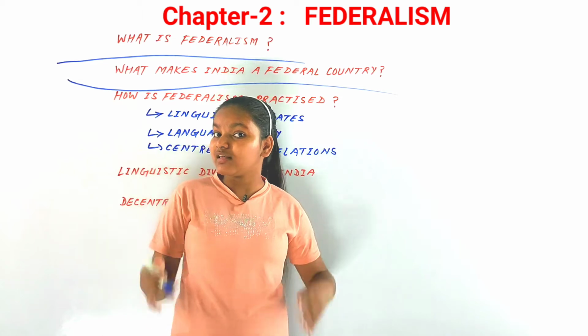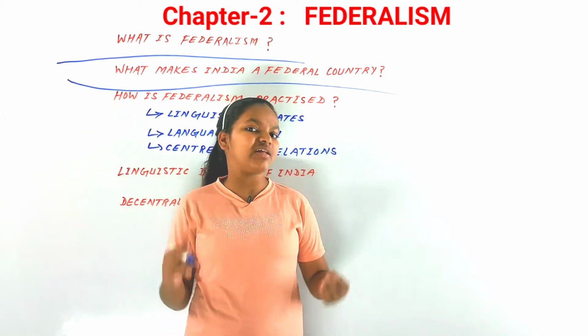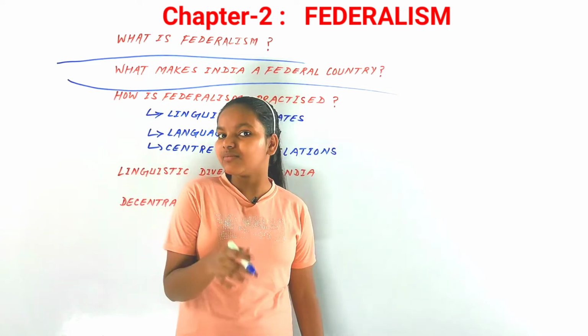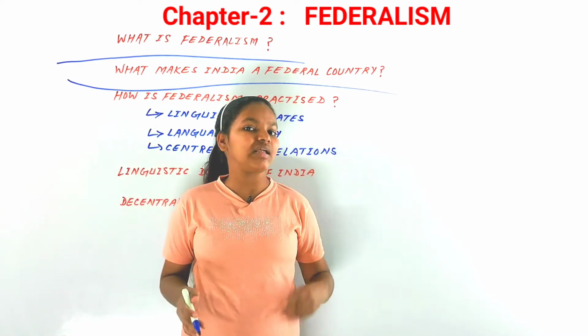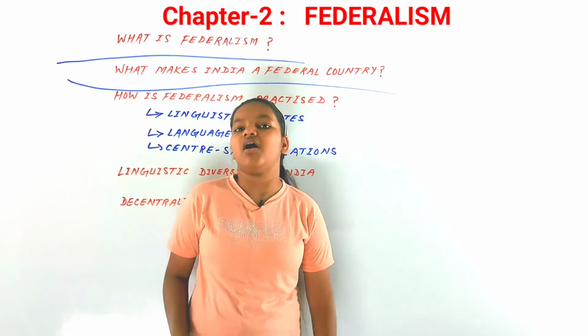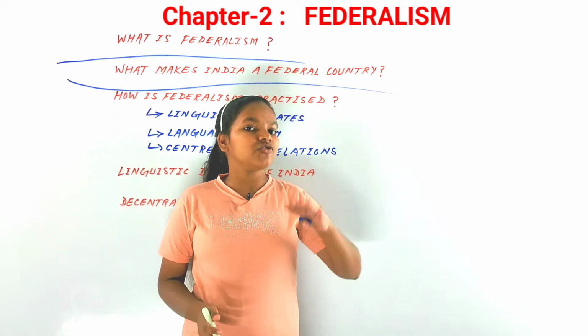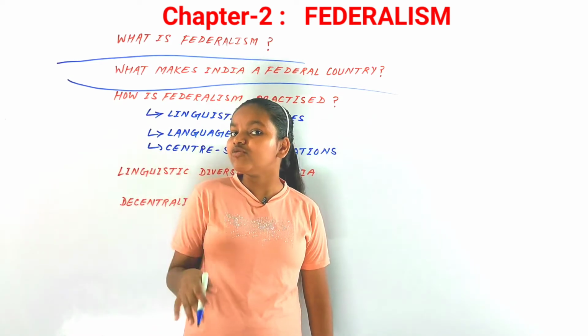Now let us begin with our constitution. We have seen different features of federalism, so let us compare them to the system of federalism in India. Let us begin with the Constitution of India. Originally when the Constitution was written, there were two levels of government included in India.